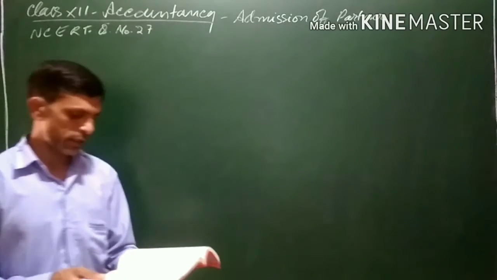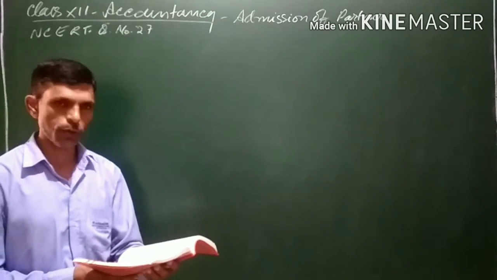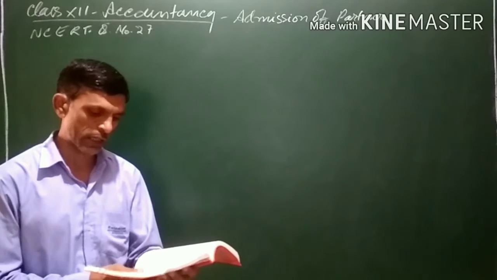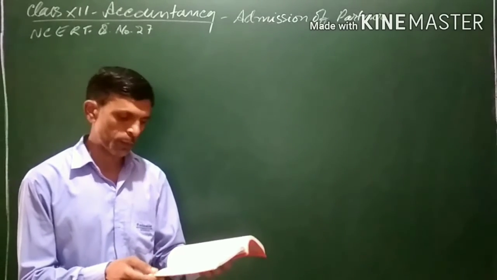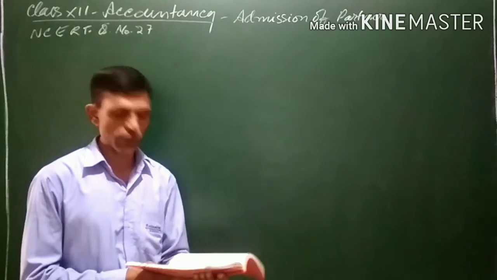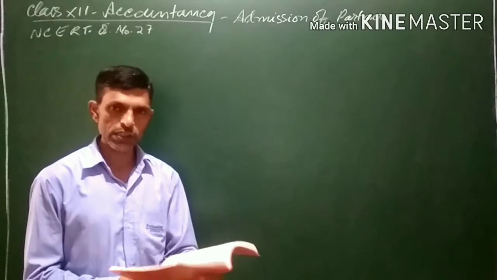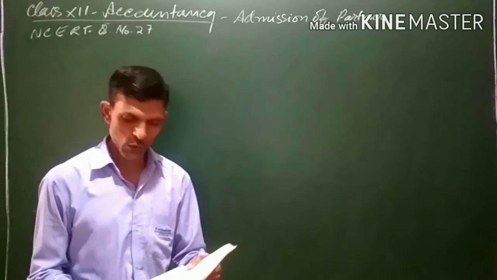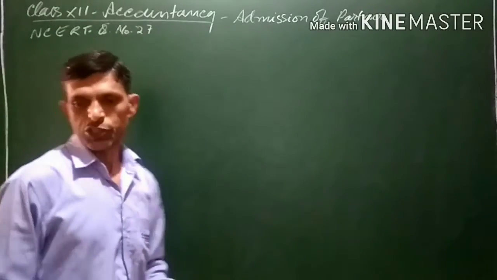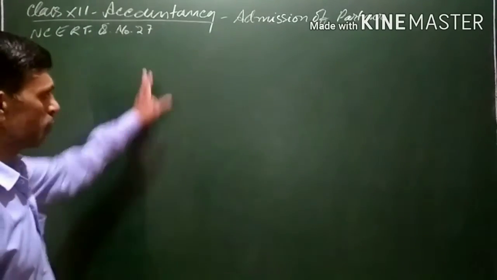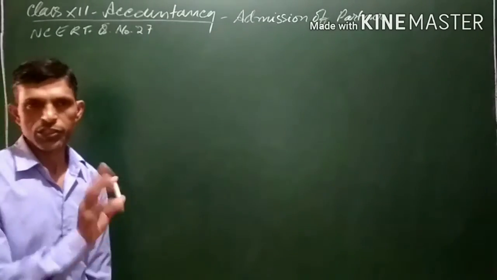So journal entries, I think you people can do. If you face any problem, you can get back to me later. So I will be doing here only the revaluation account. I will prepare the partners' capital account and the balance sheet after admission of the new partner, that is after admission of C. First of all, let us prepare the revaluation account. That is the first step, because after revaluation, the partners' capital account will be prepared, and after partners' capital, the balance sheet will be prepared.